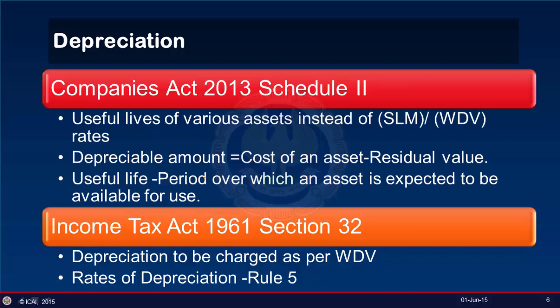Thus, to calculate depreciation, three factors are important. Number one, historical cost or any other amount substituted for historical cost, for example, when asset has been revalued. Number two, expected useful life of depreciable asset, which generally depends on physical wear and tear, obsolescence, legal or other limits on use of asset. And third is the estimated residual value.